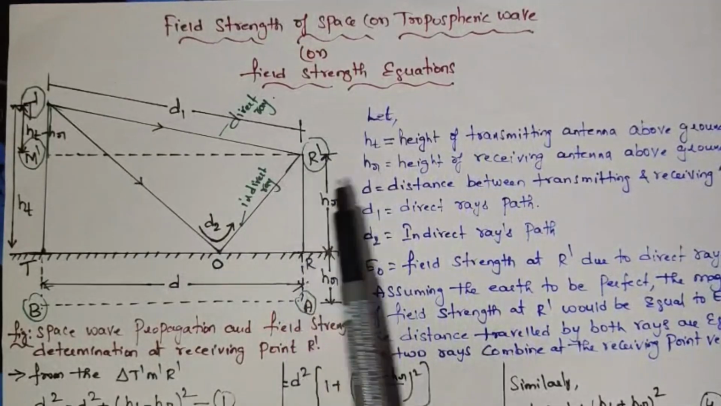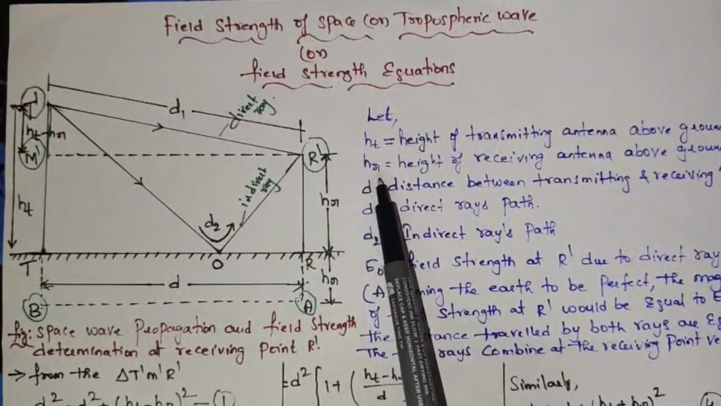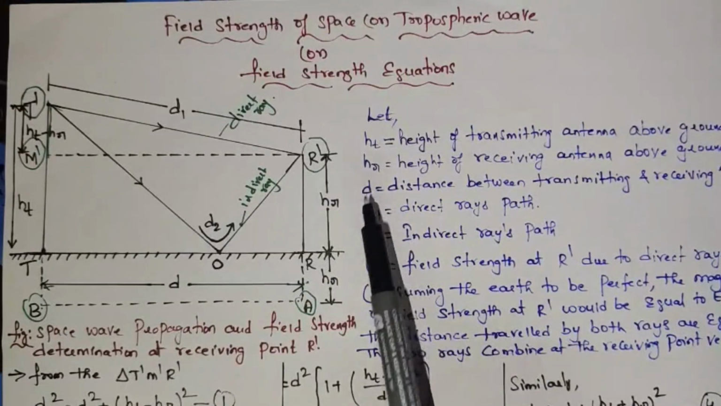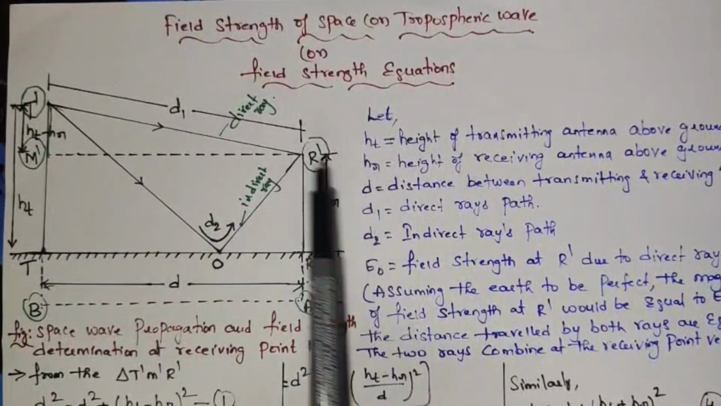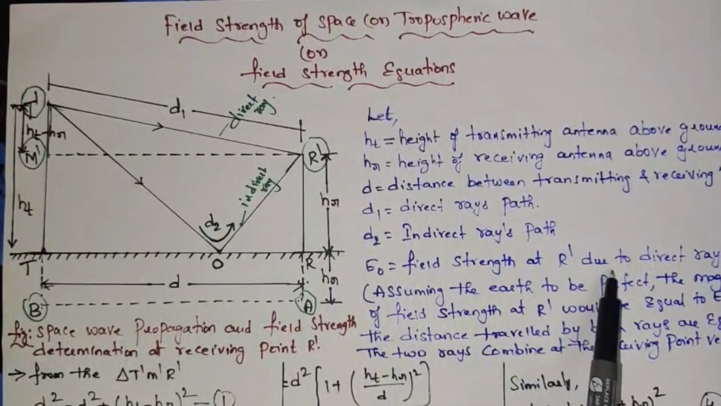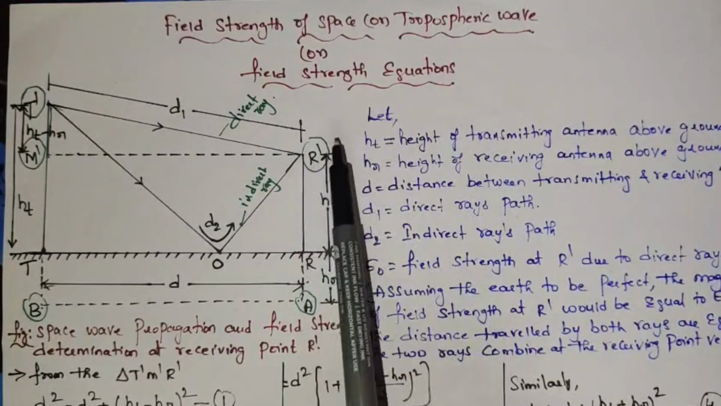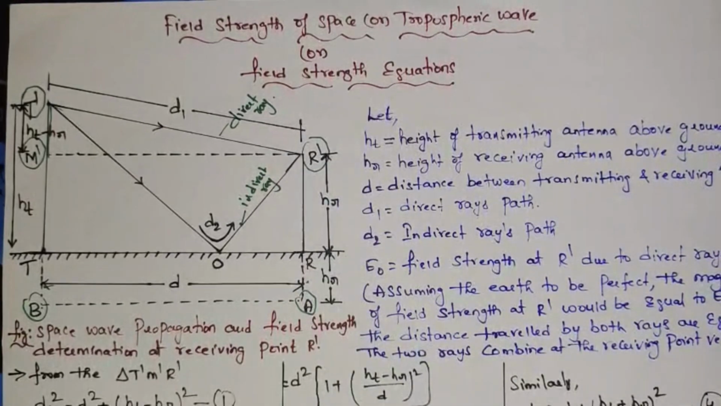So the terms here are ht and hr, the height of the transmitting antenna and the height of the receiving antenna. D is the horizontal distance between the transmitting and receiving antenna. D1 is the direct ray, D2 is the indirect ray, and E0 is the field strength at R dash due to direct rays. We need to calculate the field strength here, E0. That is the main concept.